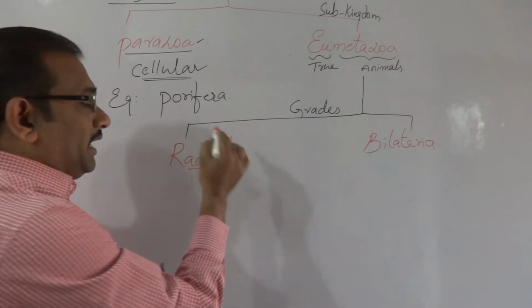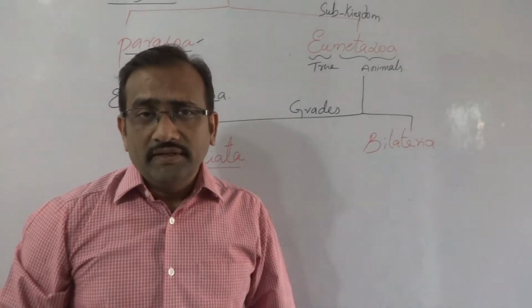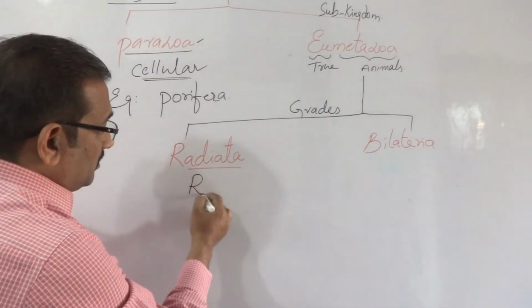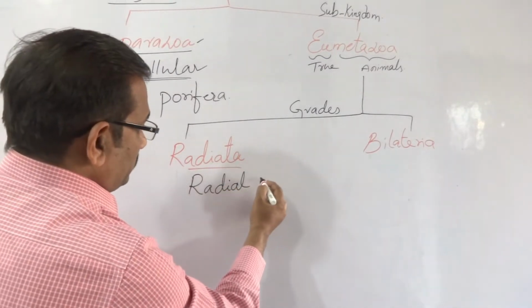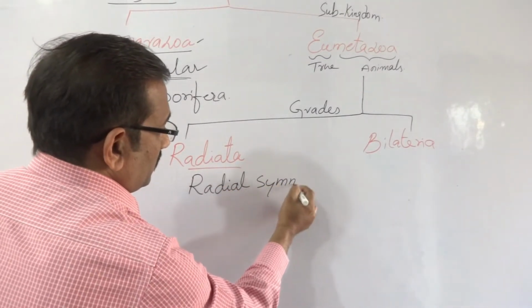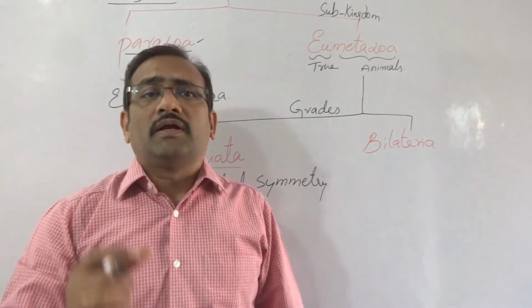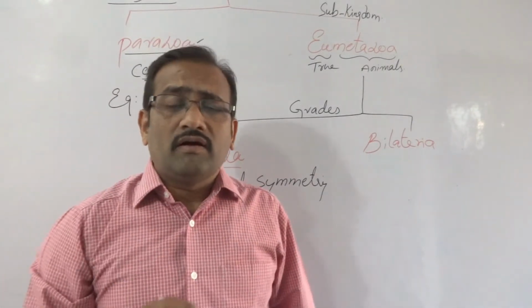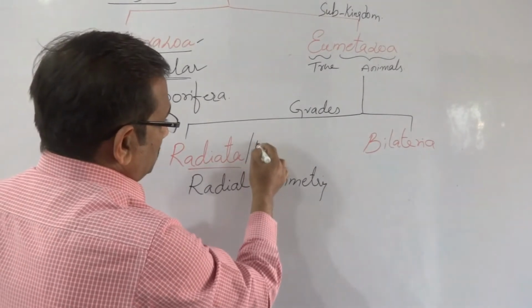Coming to the Radiata, based on the radial symmetry, these organisms are kept in the Radiata. The Radiata, also known as Diploblastica.